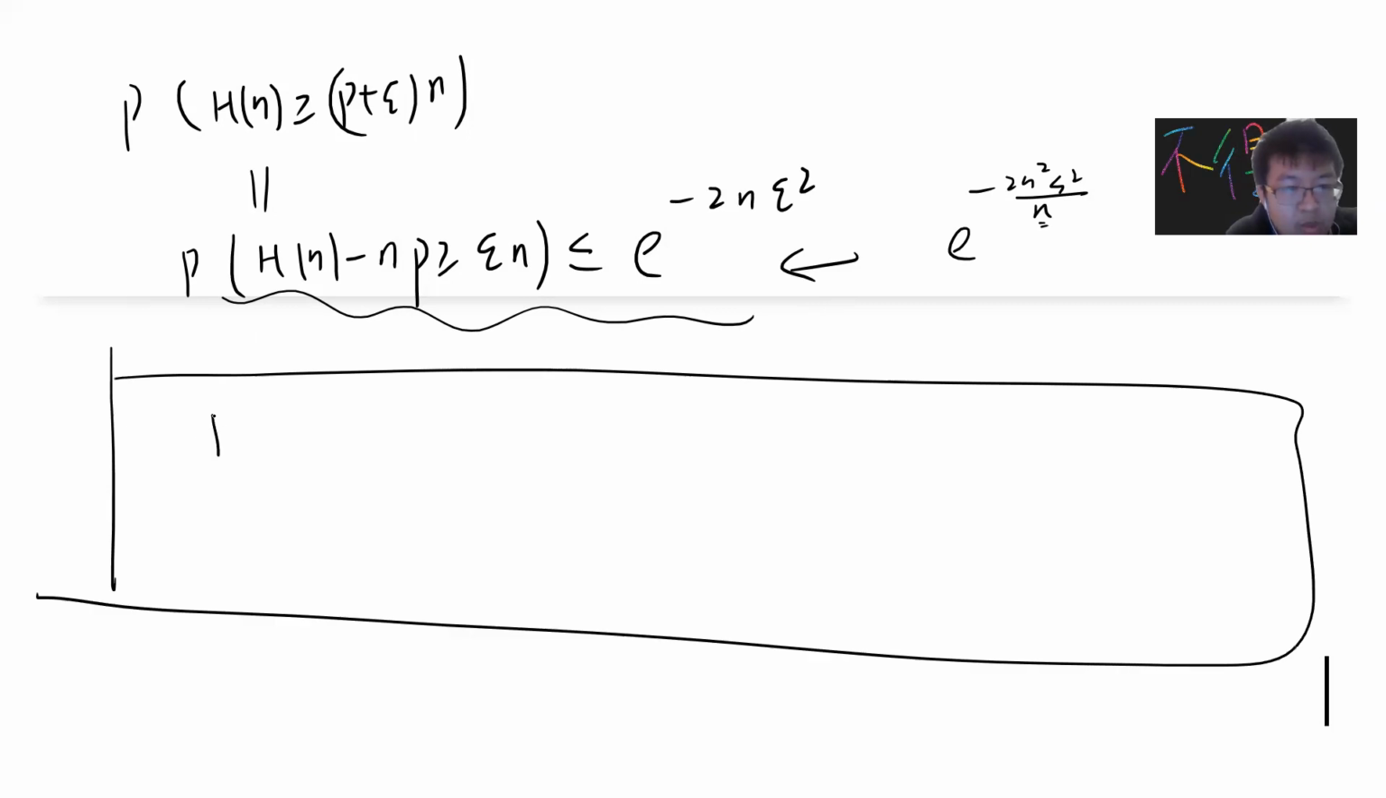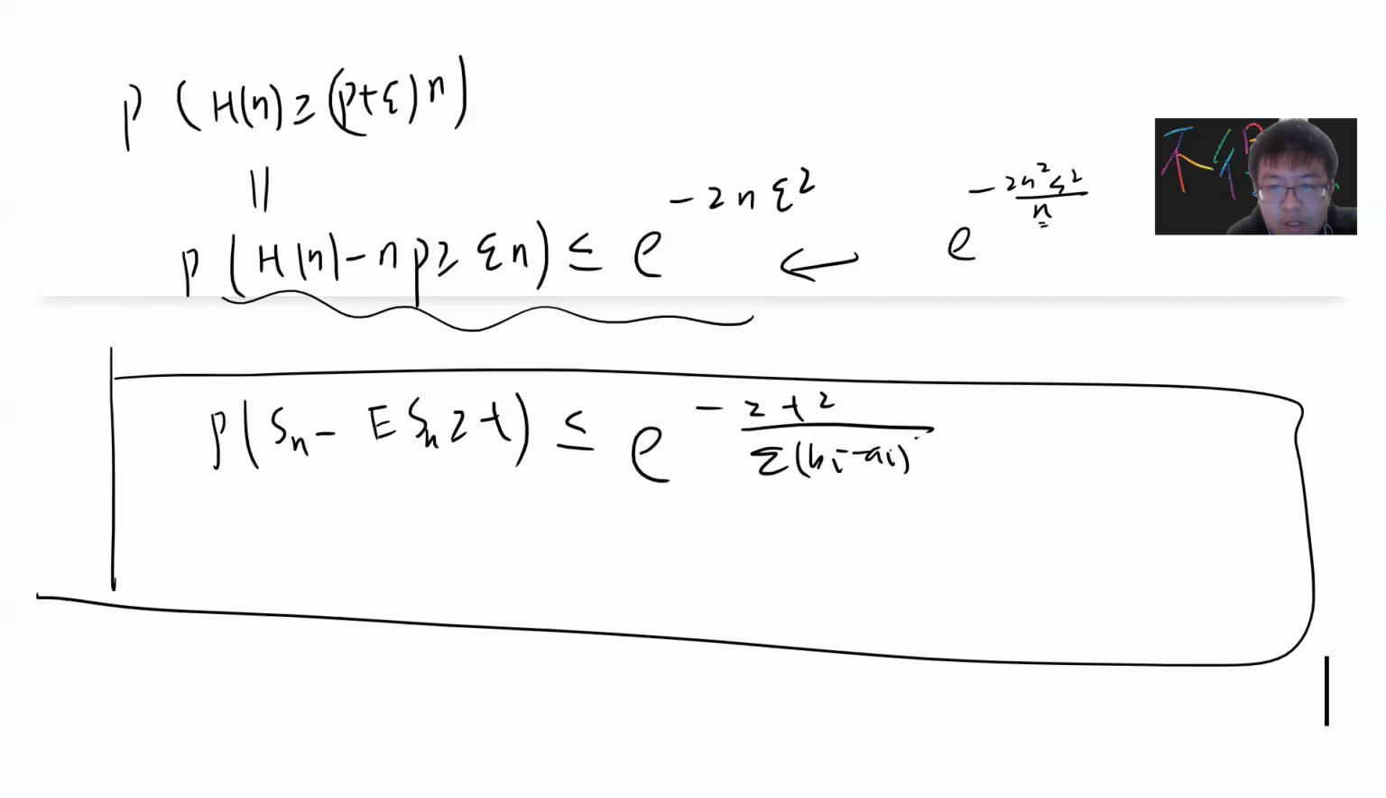Remember that what we already proved is that the probability that Sn minus the expectation of Sn is greater than or equal to t is less than or equal to exponential of minus 2t squared over the summation of (bi minus ai) squared, i from 1 to n. In this case, by your definition, each bi and ai should be half or minus half, so bi minus ai should be 1, with n terms. Then you change t into n epsilon, and bi minus ai is 1, and then you get this.